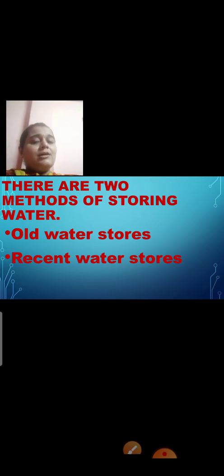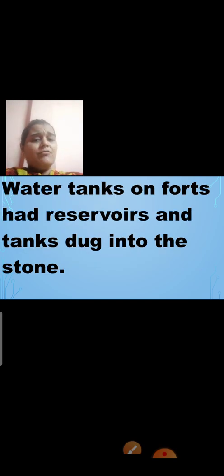What are the two methods of storing water? Old water stores and recent water stores. And what we studied in today's video, we studied about two methods of old water stores. The first one was wells, which are dug to obtain water from the ground. And the second one was water tanks on forts, which had reservoirs and tanks dug into the stone.